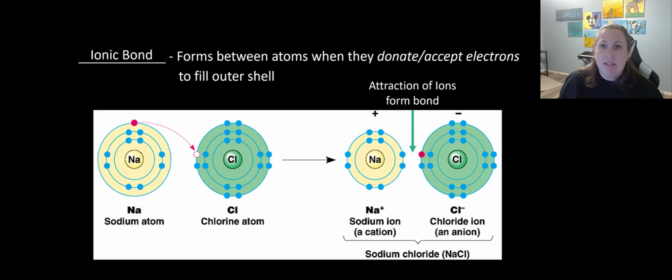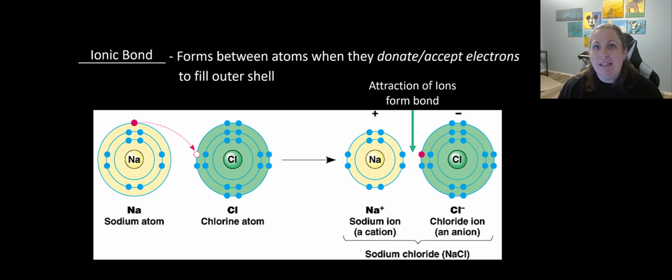So let's look at ionic bonds first. An ionic bond forms between atoms when they donate or they accept electrons to fill that outer shell. So one of the best examples of this is table salt, NaCl. So sodium, if you'll notice, in its outer shell has one electron. And in order to be happy with that shell, it would need 7 more. So if you look at sodium here, it has 1 electron in that outer shell. And in order to be happy, it's going to need 7 more electrons. That's going to be difficult.